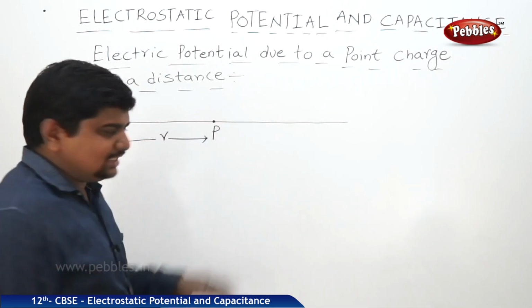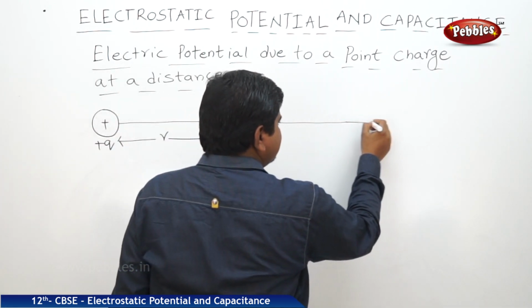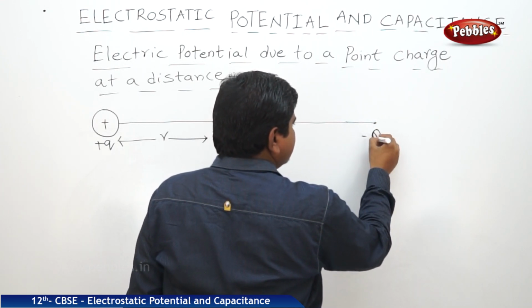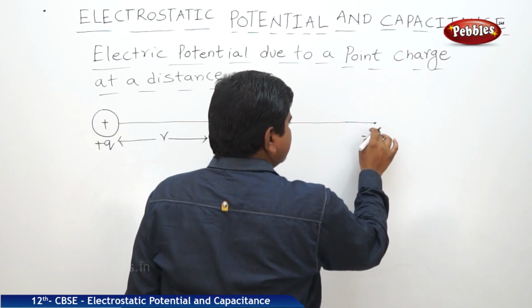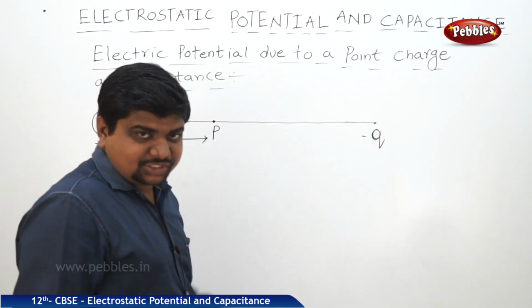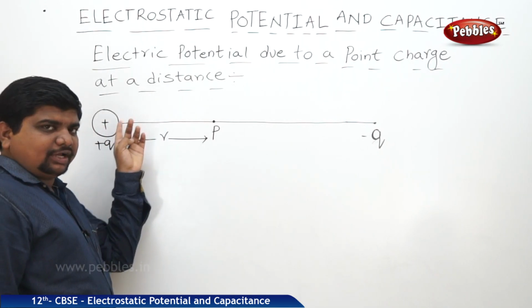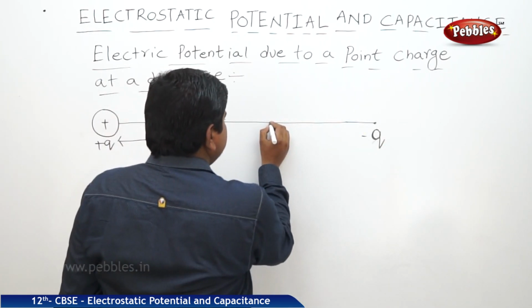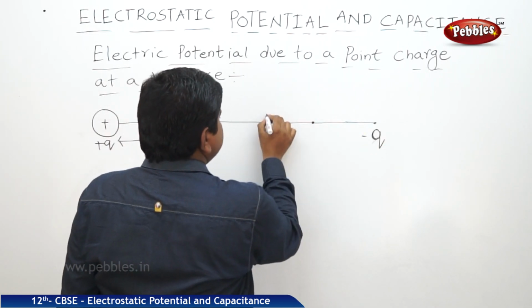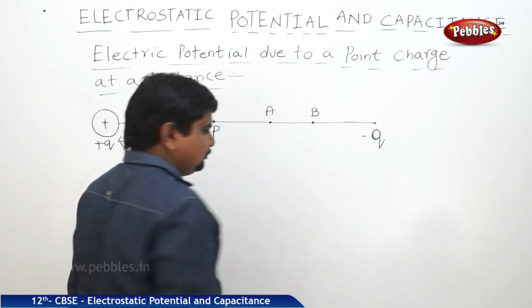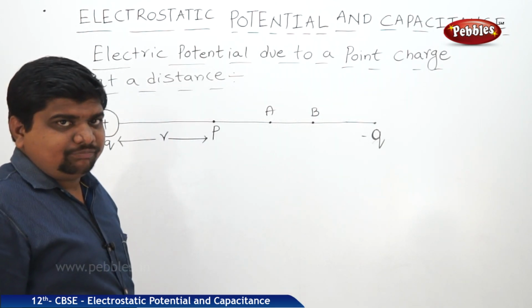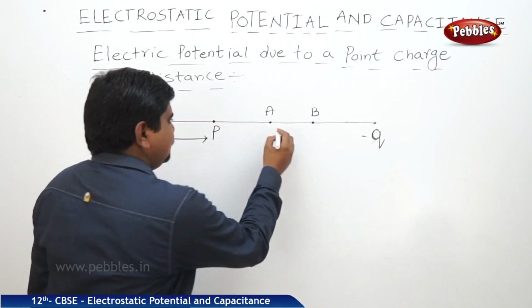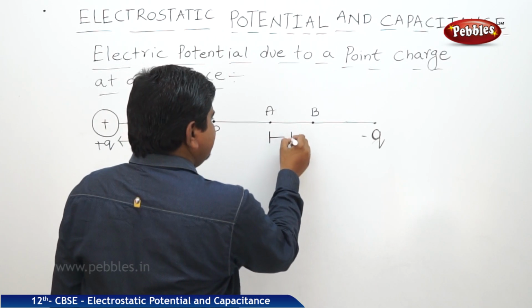Along the path, when it is approaching towards a negative charge, minus Q, potential is always traveling from higher potential to lower potential. In the path after crossing P, there are two points, let us say A and B. Now I am bringing a unit positive charge from position B to position A. Let us say the displacement from A to B is dr.